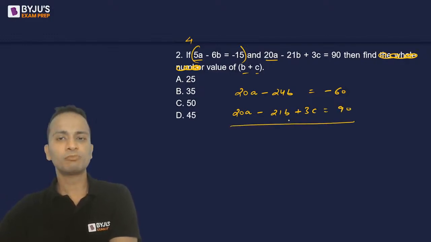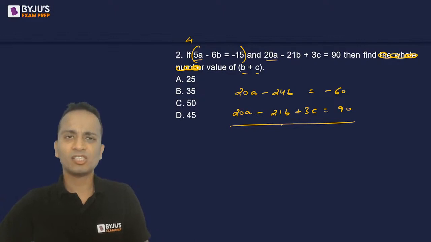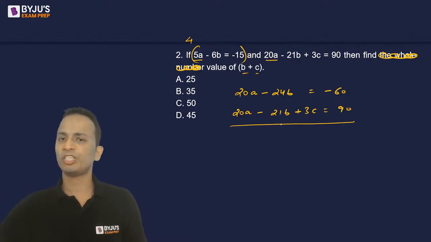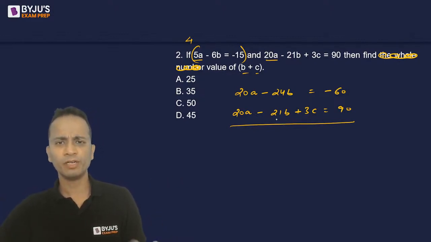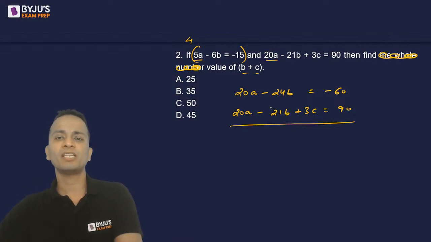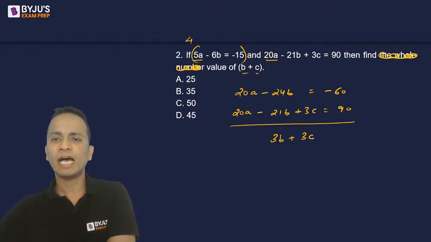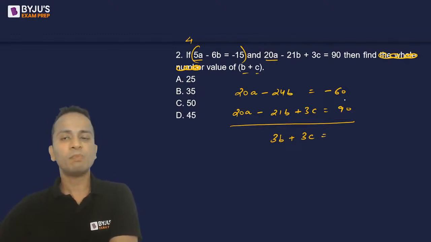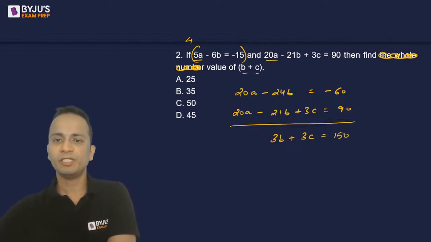Now do the subtraction. Second equation minus first equation or first equation minus second equation, you can do whatever. So I'm doing second equation minus first equation. So minus 21B minus of minus 24B, so minus 21B plus 24B, it will give me 3B. 3C will be written as it is. 90 minus minus 60, that will be 150. So if I take 3 common, I can write B plus C as 50.